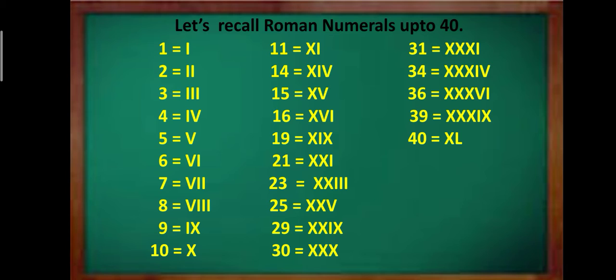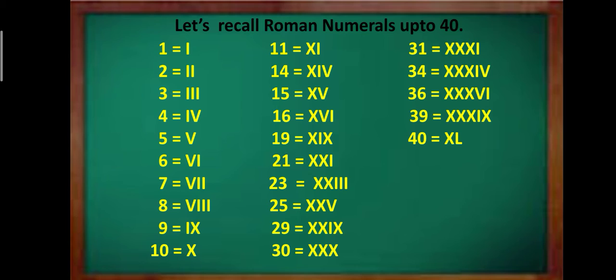For 21 again you will have to repeat 10 twice, XX, right? Plus 1, so I is added to the right side. So we get XXI. For 23 it will be XXIII. 25, XXV. 29, XXIX. XX stands for 20, 10 plus 10, 20, and the last IX stands for 9. 10 minus 1, 9, so you get 29.